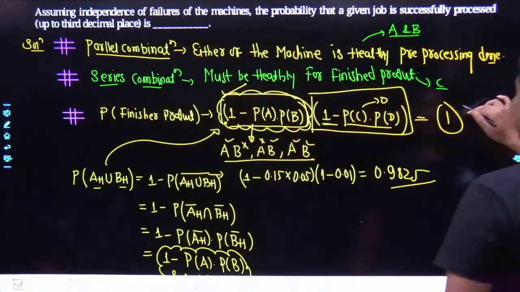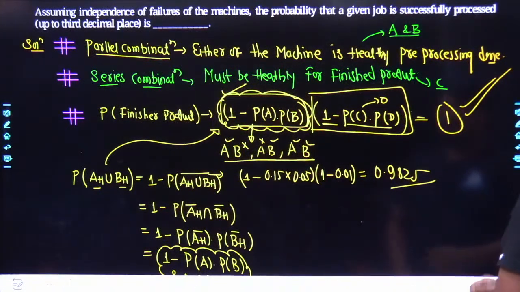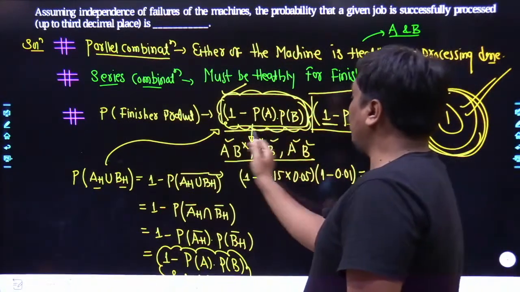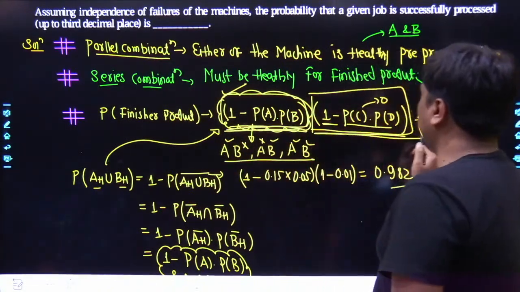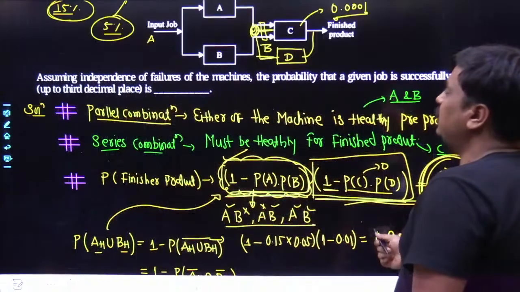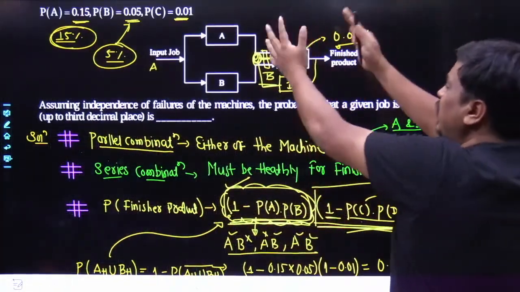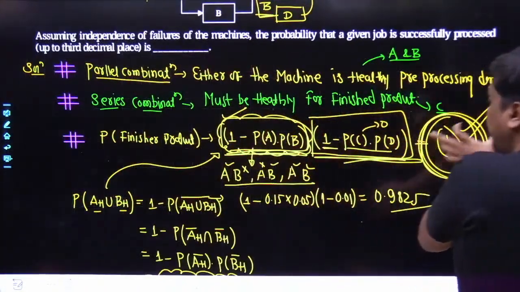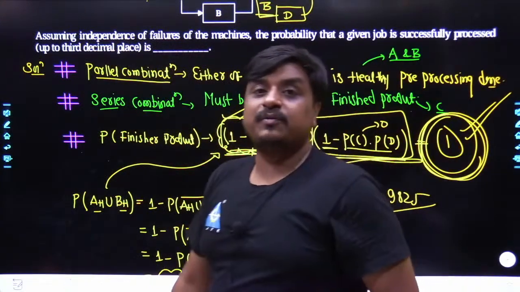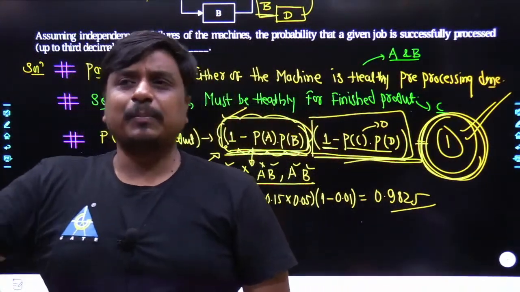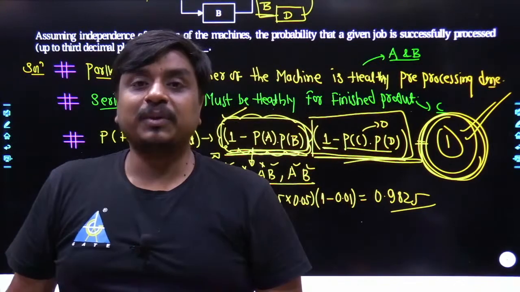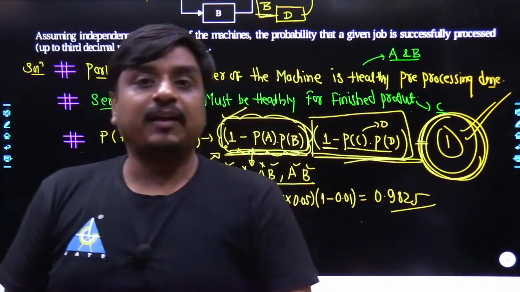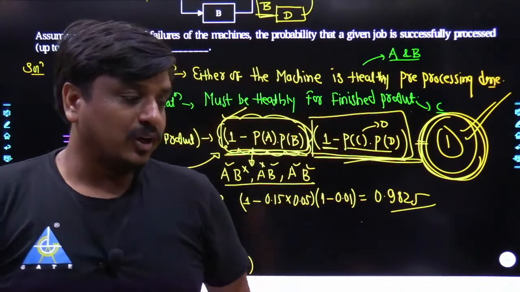And one of the best things regarding this complete concept, did you notice or not? This value would never exceed 1. Why? Because this factor would always be in between 0 to 1. If you have, let's take, 10 series systems or series machines, then also those all factors are going to get multiplied, whose value would be in between 0 to 1. So end of the day, after multiplying all those factors, the result would always be 0 to 1. And as per the standard problem based on the concept of probability, the answer should not exceed 1.